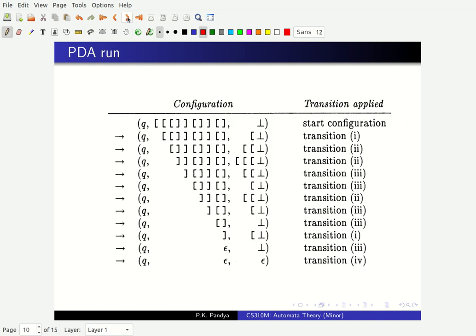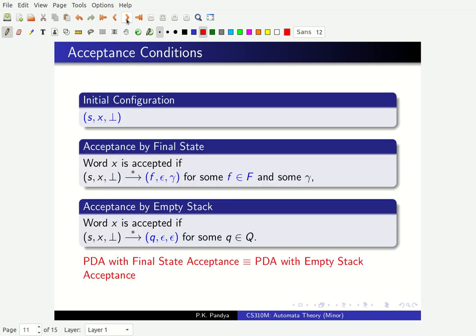And we will be seeing an example of a run in the next class. We have run out of time, but remember the initial configuration on input word X, which is to be accepted by this automaton, looks like this, right? We will continue with the description of pushdown automata in the next class. So I hope this is clear to you. Thank you.